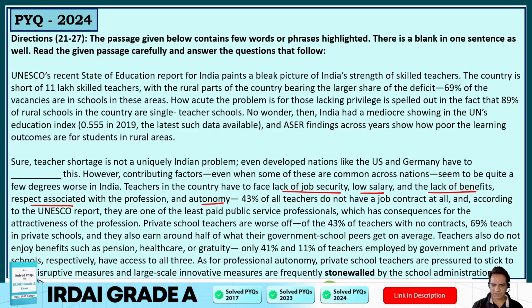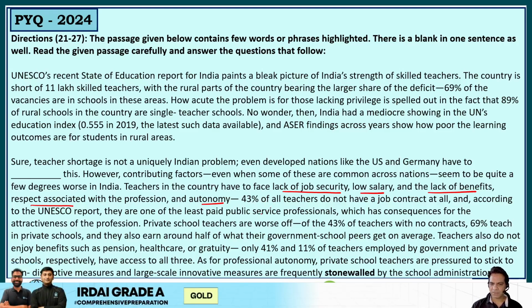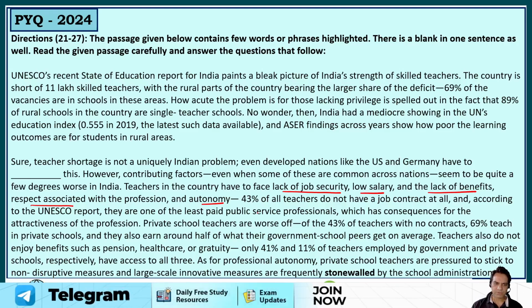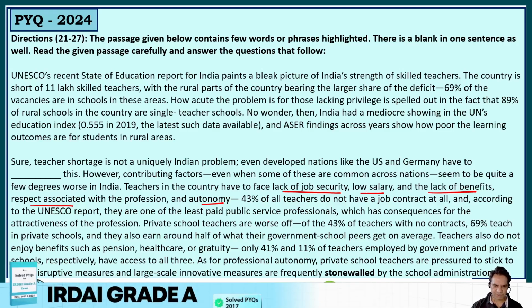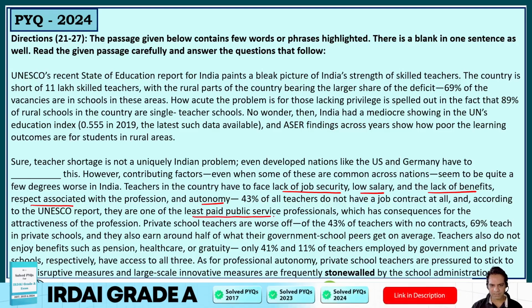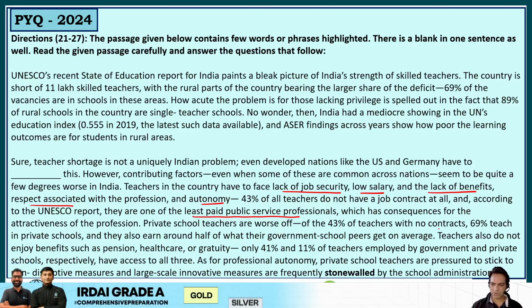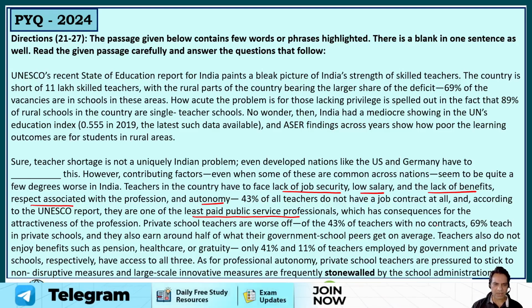These are the challenges. 43% of all teachers do not have a job contract at all, and according to the UNESCO report, they are one of the least paid public service professionals, which has consequences for the attractiveness of the profession. That's another reason. Private school teachers are worse off. Of the 43% of teachers with no contract, 69% teach in private schools, and they also earn around half of what their government school peers get on average.